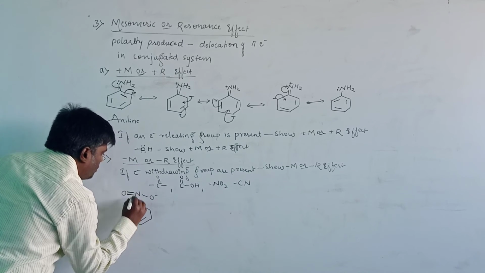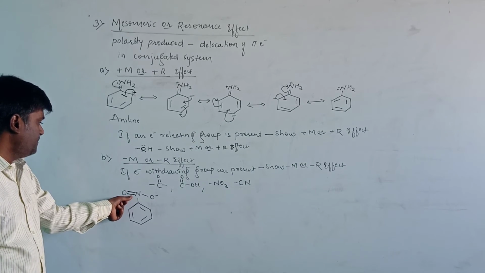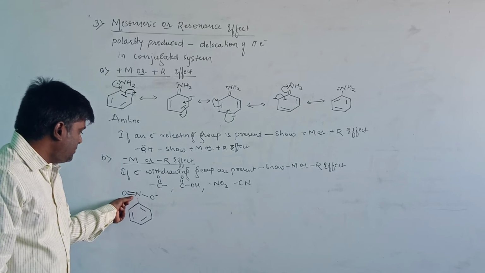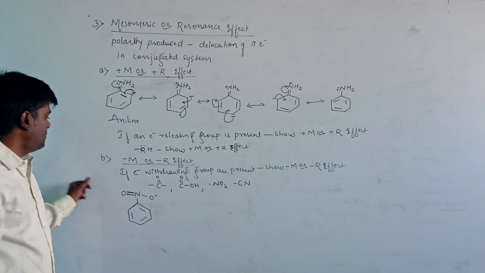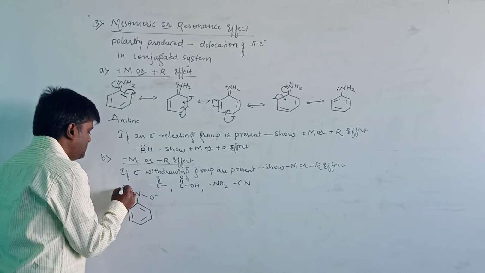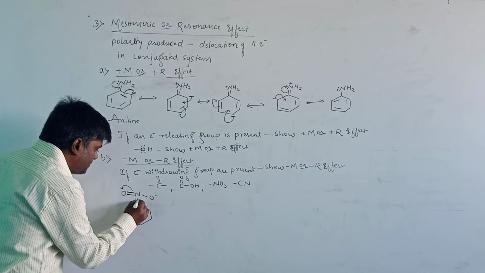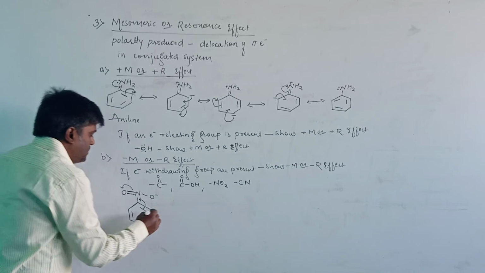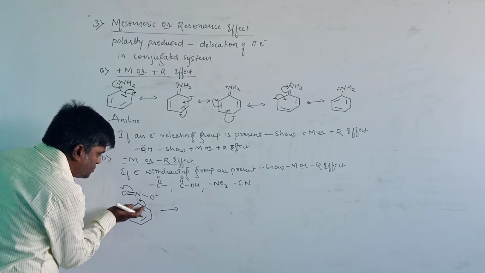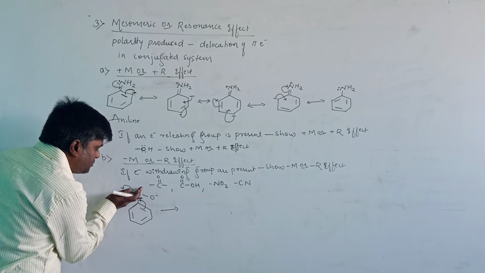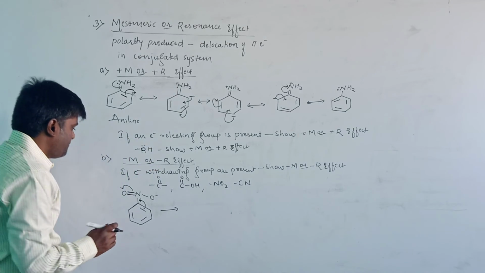Oxygen is more electronegative compared to nitrogen, therefore the displacement of electrons will take place towards the oxygen. Then these electrons will shift to this carbon and nitrogen. Here the delocalization of electrons takes place towards the substituent group, towards the nitrogen, then it will show the minus M or minus resonance effect.